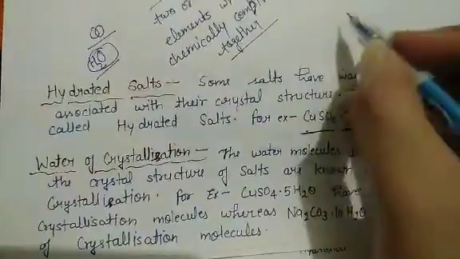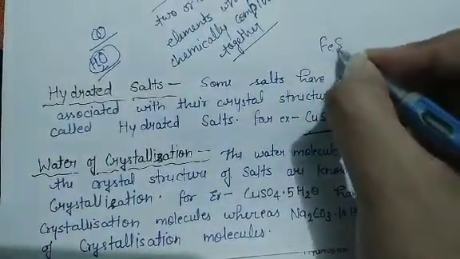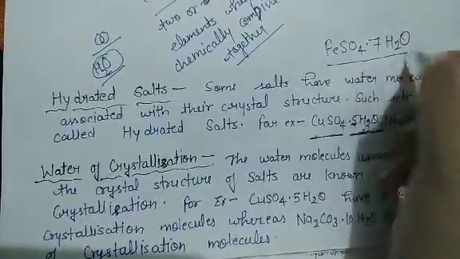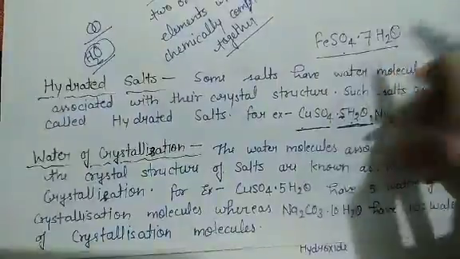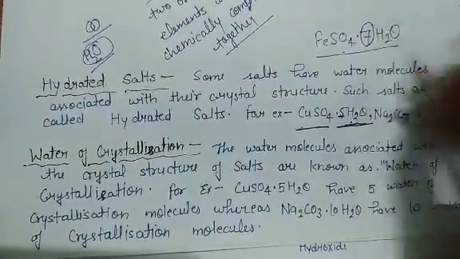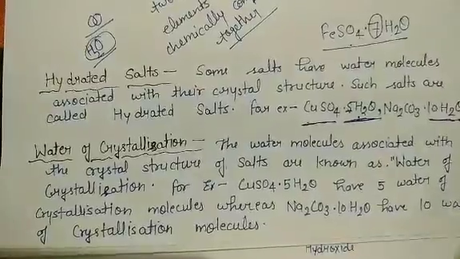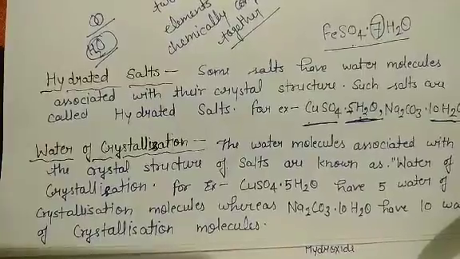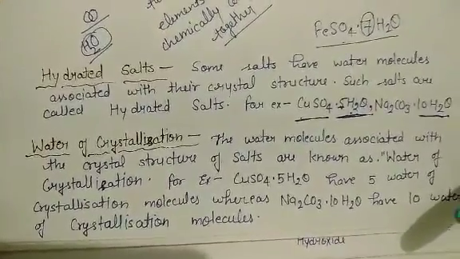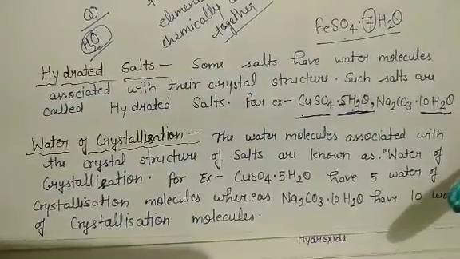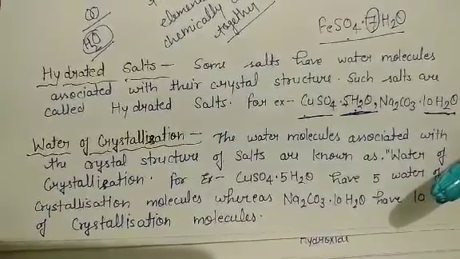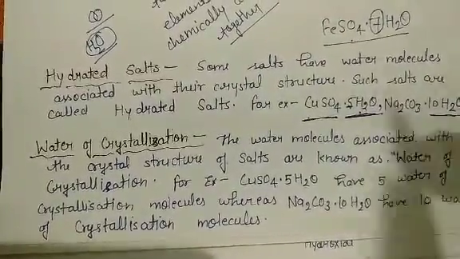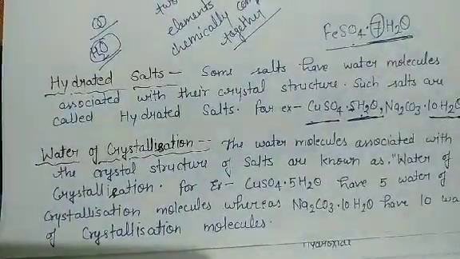We can take another example of FeSO4.7H2O. This is ferrous sulfate heptahydrate, and it has 7 water of crystallization molecules. So the number of water molecules associated with the crystal structure of any salt is known as its water of crystallization. In case of hydrated salts, you will also observe that some of the salts have a very characteristic color. That characteristic color is because of the presence of these water of crystallization molecules in them.